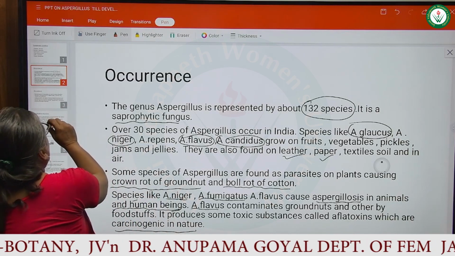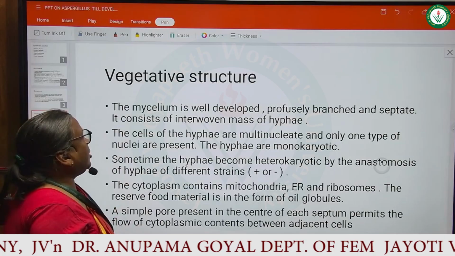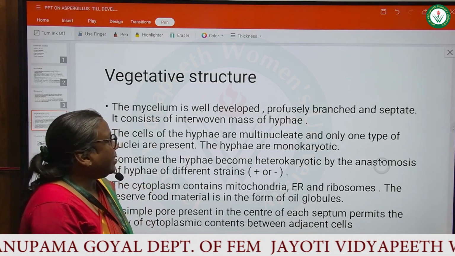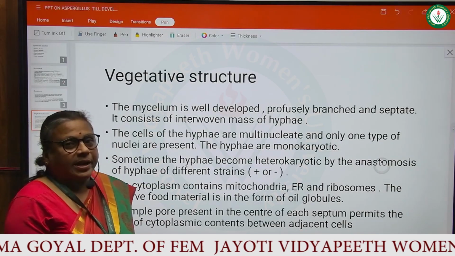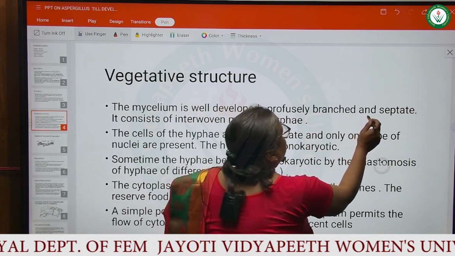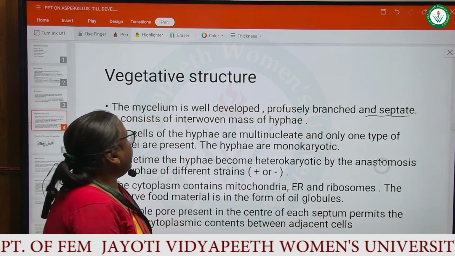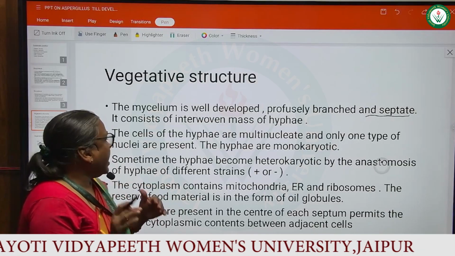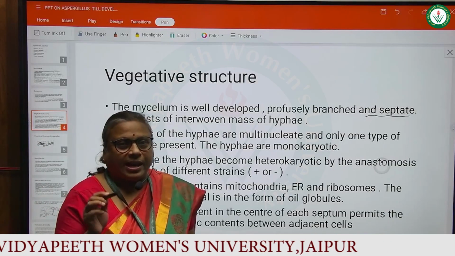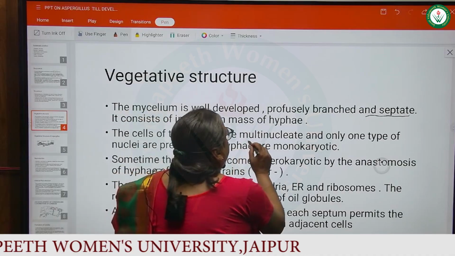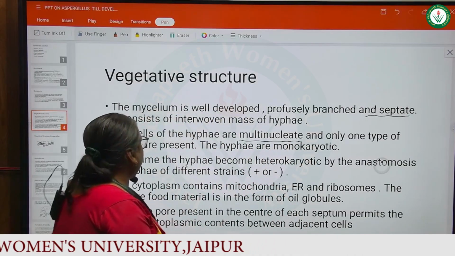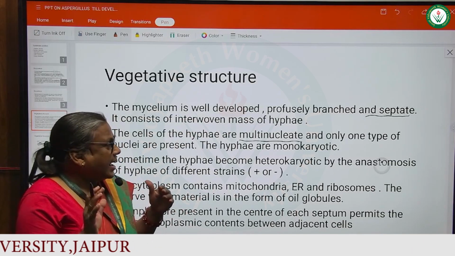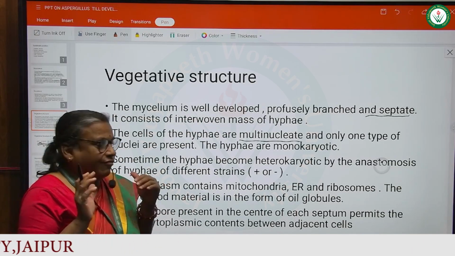Now I talk about the vegetative structure of Aspergillus. Well, the mycelium is well developed in Aspergillus. It is profusely branched and septate. The mycelium consists of interwoven mass of hyphae. The cells of the hyphae are multinucleate and only one type of nuclei are present. The hyphae are monokaryotic hyphae.